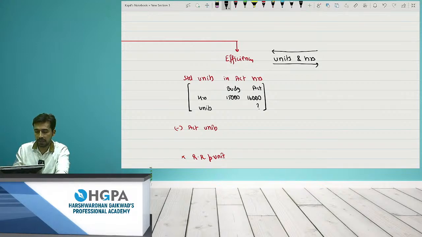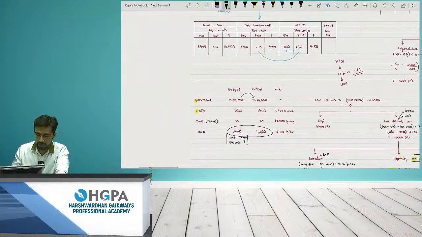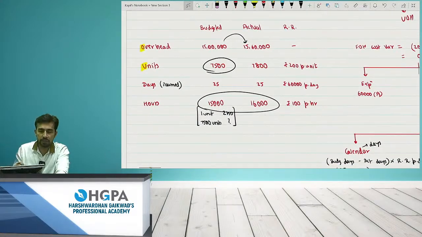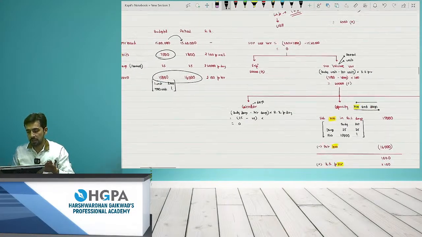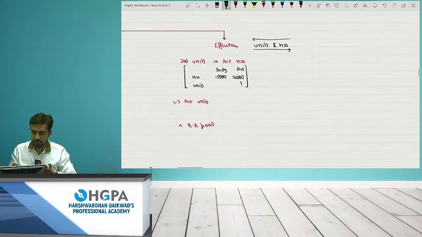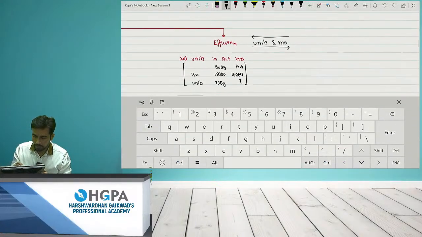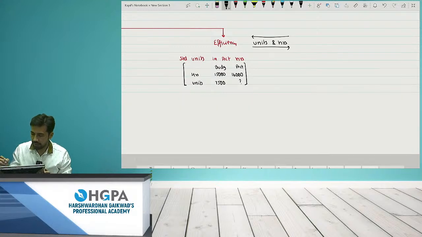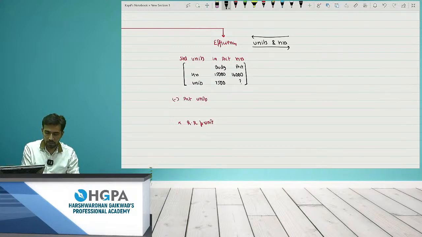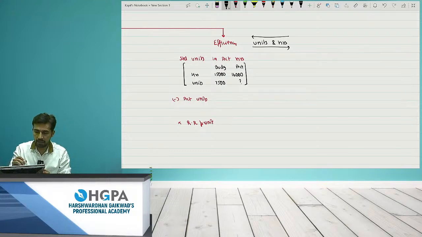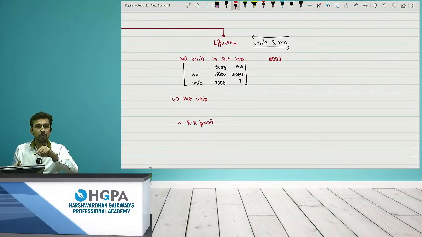And units, check there, budgeted units. Unit was the second point, right? How many units? Budgeted units 7,500. Just go and write there 7,500 and then make the cross multiplication. So it is 7,500 into 16,000 divided by 15,000. This will give me the answer as 8,000, right? 8,000 units you must have produced.